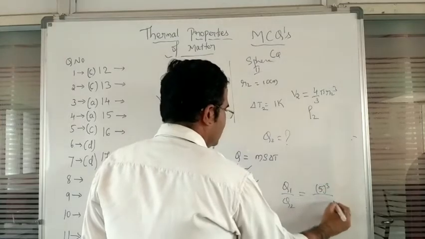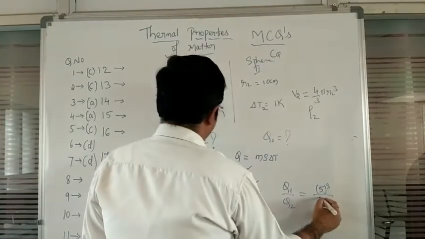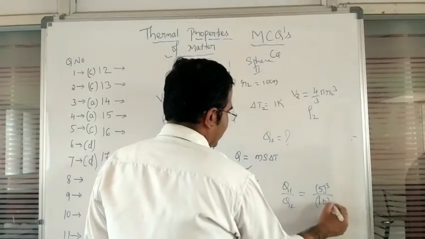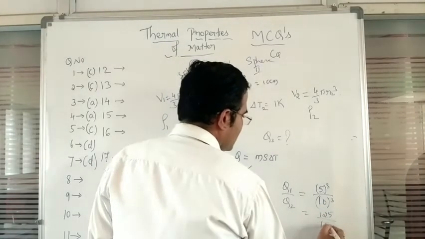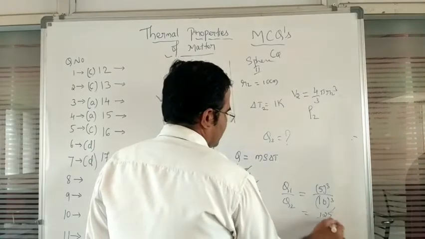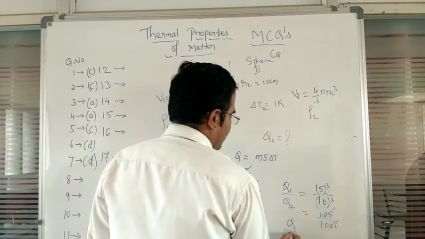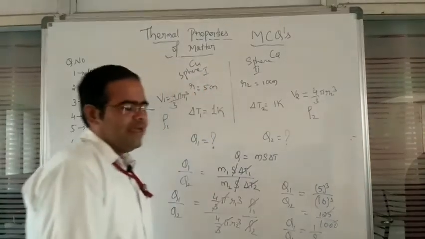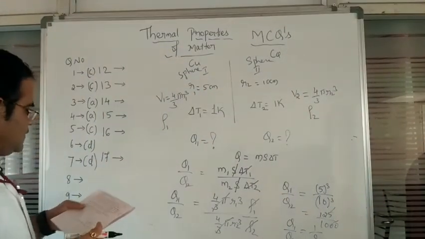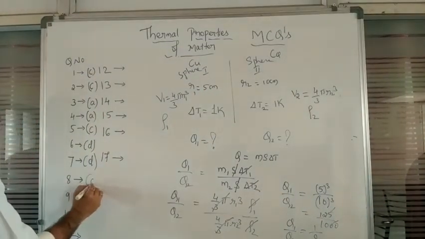So 5 cube again divided by, now here 10 cube, so that we can write 125 divided by 1000. So if you simplify, Q1 divided by Q2 is equal to 1 divided by 8 here. So the option for the question number 8 will be C.